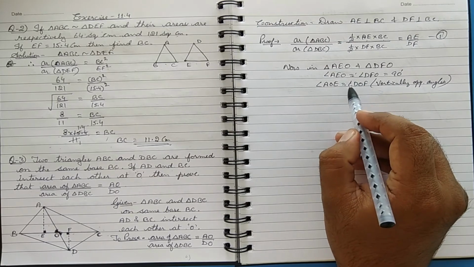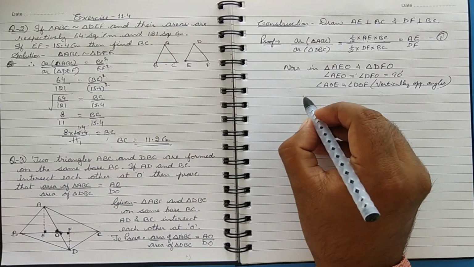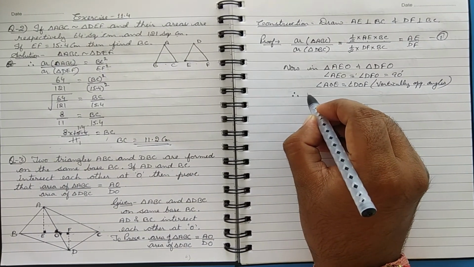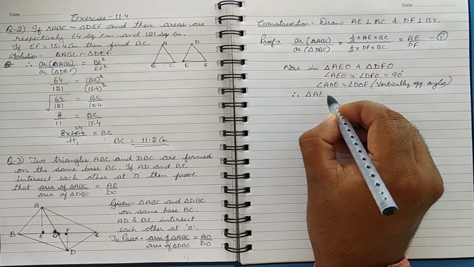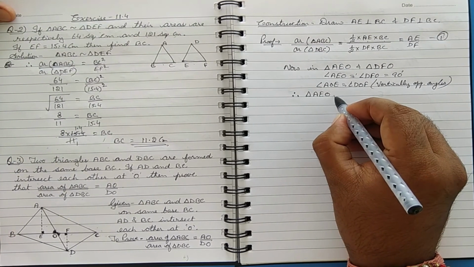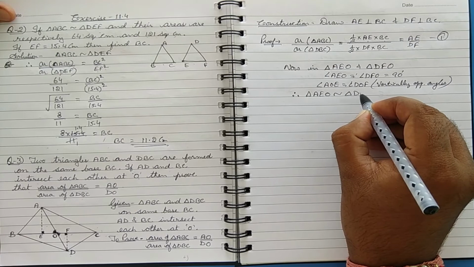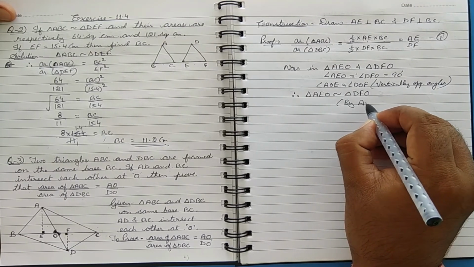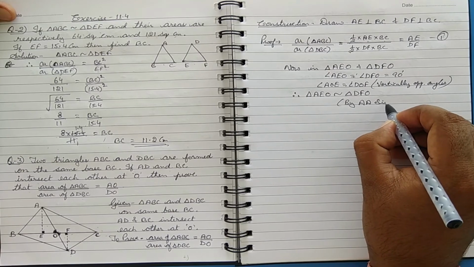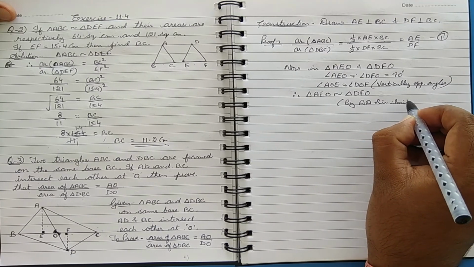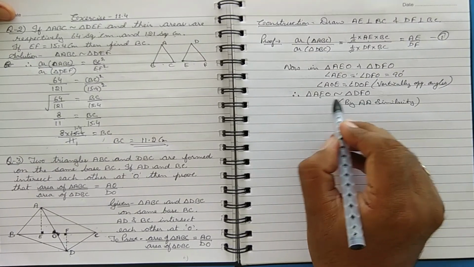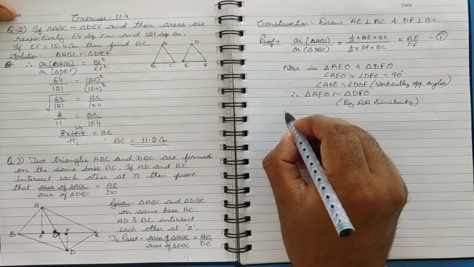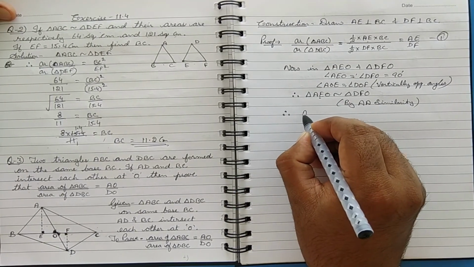So two pairs of angles are equal in both the triangles, hence the triangles are similar. That is triangle AEO is similar to triangle DFO. This is by AA similarity. Now triangles being similar, the ratio of the corresponding sides will be equal.